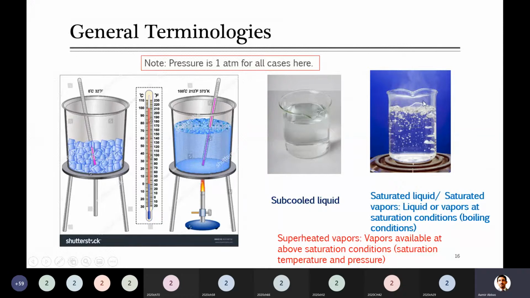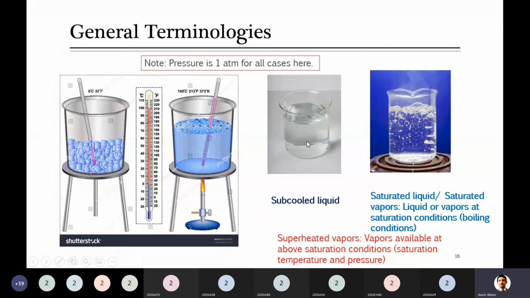For example, when the vapors are just formed here, atmospheric pressure is 1, and if I raise their temperature now, if I move them from here to somewhere else, I can collect them and raise their temperature. The reason is they are already in the vapor state. Now, any heat which will be added to them, will it be used in phase change or increase in temperature? Increase in temperature. Good. Anything which is already in vapor form, if you add more heat to it, that will cause an increase in its temperature.